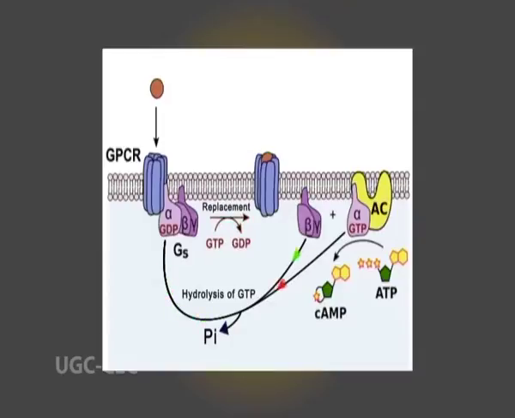In this process, the alpha subunit catalyzes the hydrolysis of its bound GTP to GDP and inorganic phosphate. The alpha subunit-GDP complex then reassociates with its beta-gamma dimer and thereby reconstitutes the original inactive G protein.